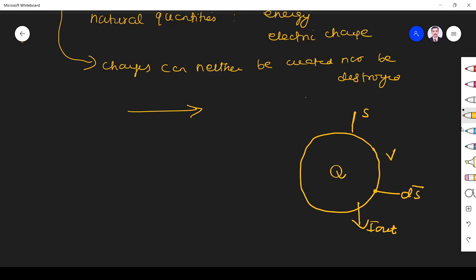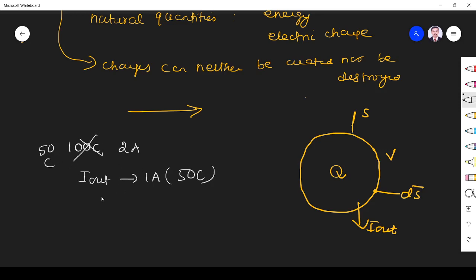What is the meaning? Let us assume that inside the volume we have 100 coulomb of charge, which represents 2 ampere of current. This is for example only. Suppose the current flowing out of the volume is 1 ampere. That means 50 coulomb should have been reduced. For 2 ampere it is 100 coulomb, so 1 ampere means 50 coulomb. Since 50 coulomb has gone out, only 50 remains.